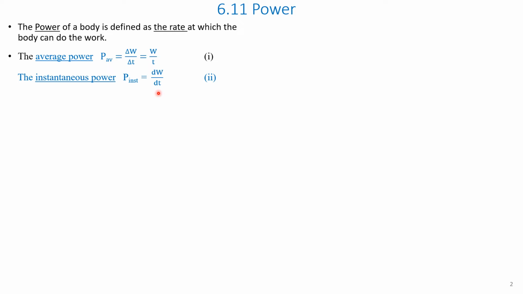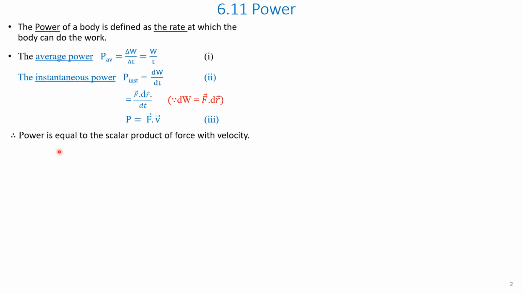The work dW done by force F for a displacement of dr is dW is equal to F dot dr. We know that. Therefore, P is equal to F dot dr by dt. But we also know that the ratio dr by dt is v. Therefore, instantaneous power P is equal to F dot v, where F is the force and v is the instantaneous velocity.